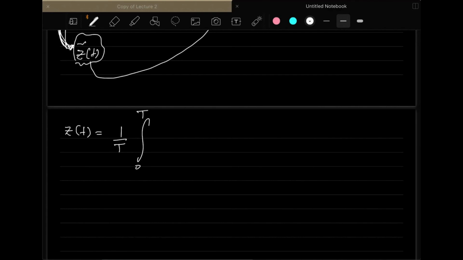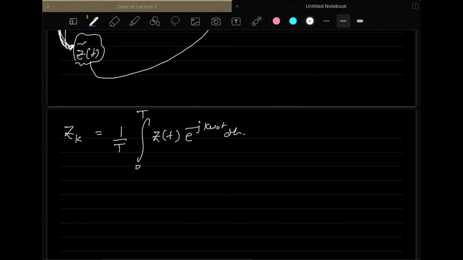you can write it as, just a second. Yeah, so this will not be z(t) here, it's basically z_k here. What that will be is, it will be z(t) e to the power minus jk omega naught t dt. So now, you know this.